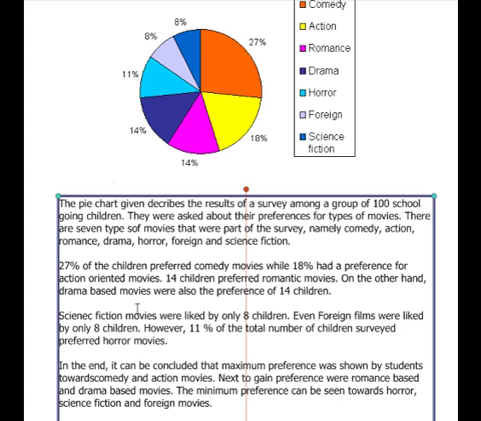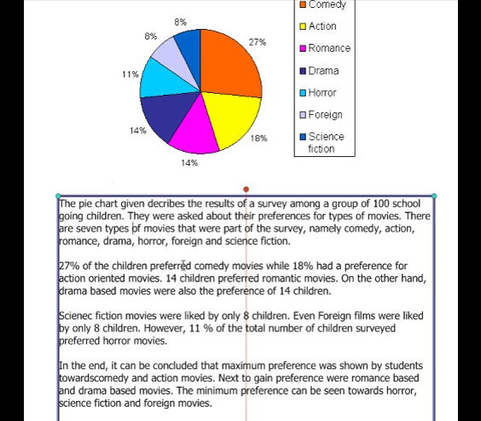So I think this is the end, and you've already written quite a lot, so that would be around 150 words, more than that. So let's just go ahead and do a quick revision, because remember, revision is very important. The pie chart describes results of a survey among the group. They were asked about their preferences. There are 7 types of movies, so here it should be types of movies that were part of the survey.